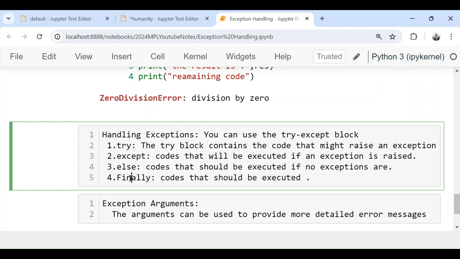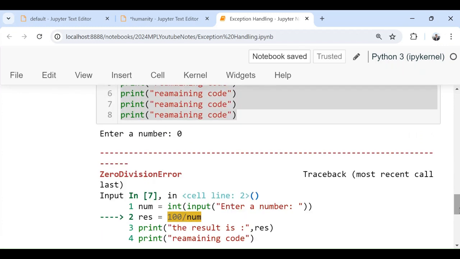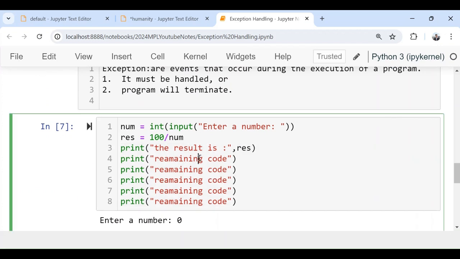And finally, this is a block of code which must be executed. So sometimes we have a part of code that we are saying, either exception occurs or does not occur, this part of code must be executed. So that part of code we will write inside finally block. So now let's go and apply this one in this example. How can we do it?